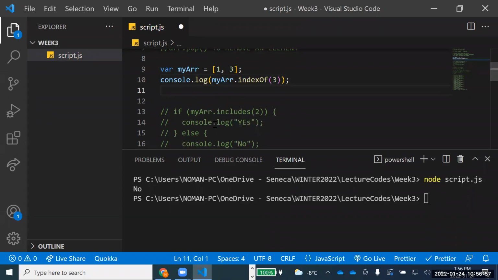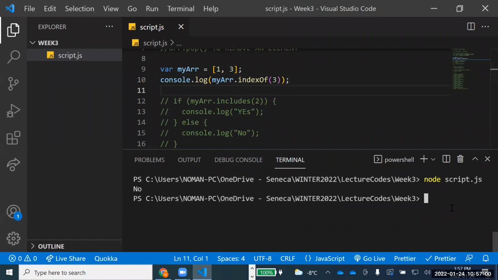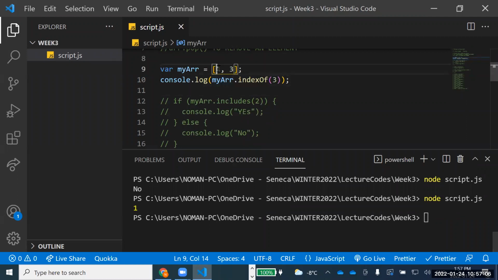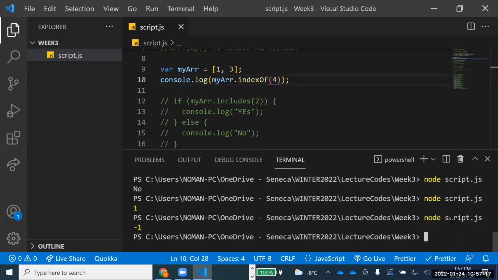So where does the 3 value reside? If I do that, it is saying 1. Remember, the array always starts with 0, so this is at the 0th location, and this is at location 1. So index of 3. Now, if I give some element which is not there, for example, index of 4, I get a -1, right? And if I have multiple values, let me just show you.